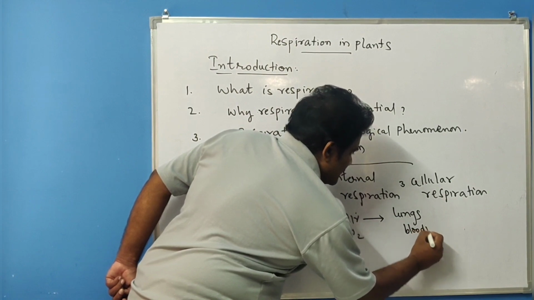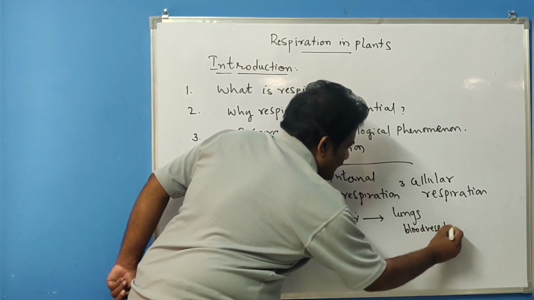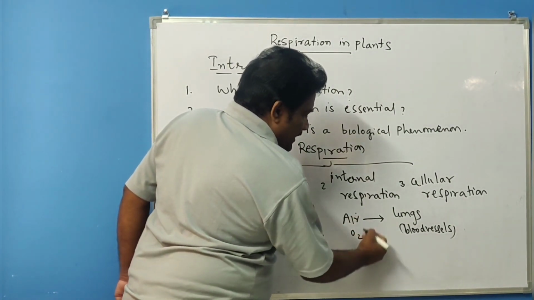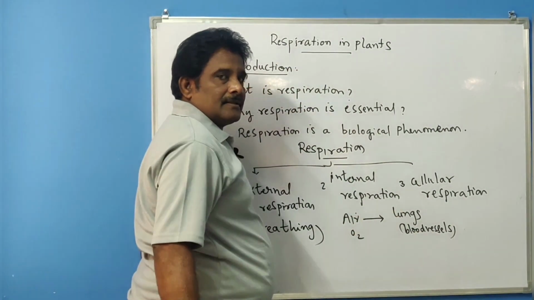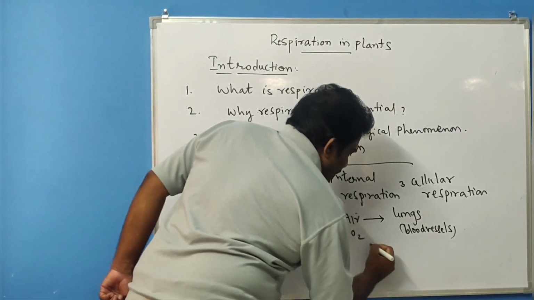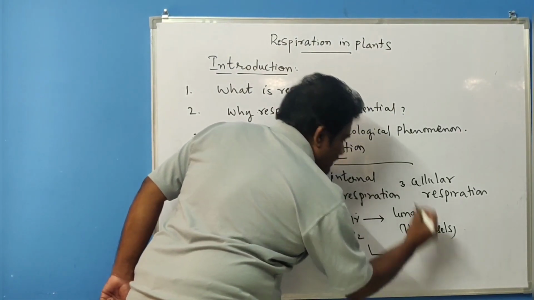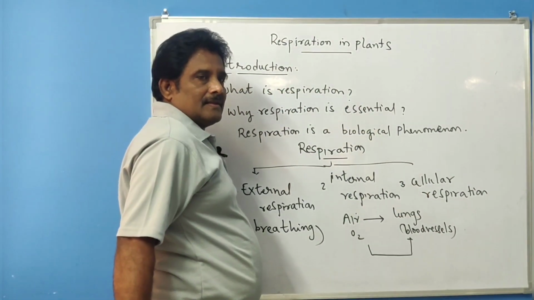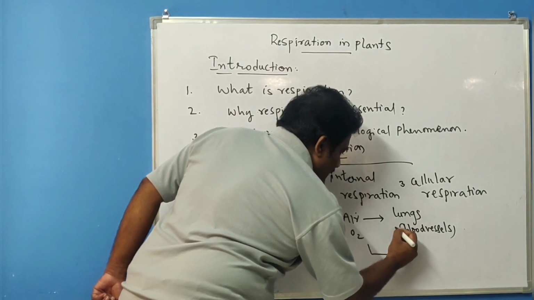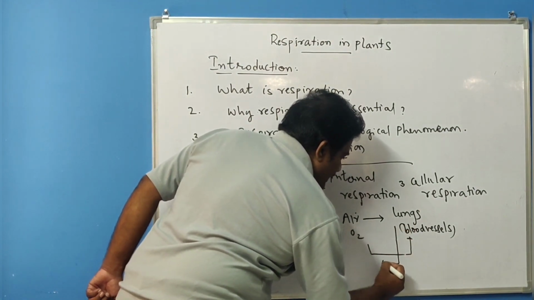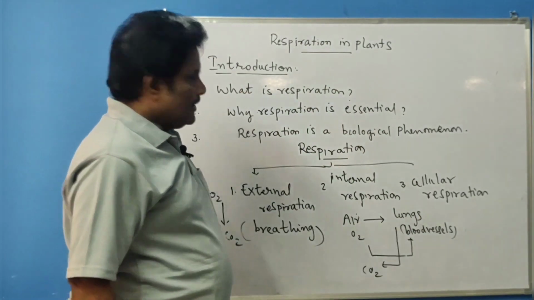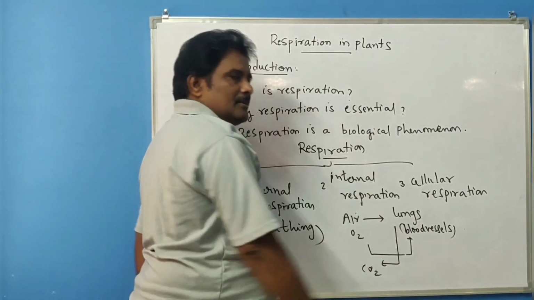In the lungs, exchange of gases takes place: the oxygen diffuses into the blood vessels, and the lungs release carbon dioxide. This is internal respiration.